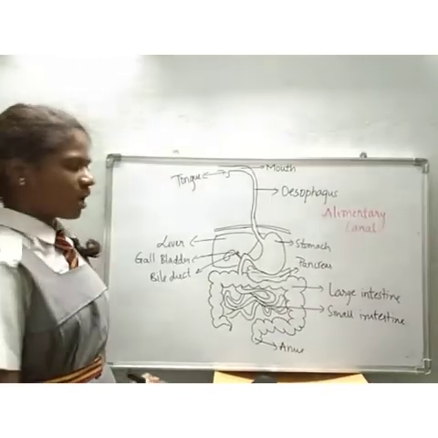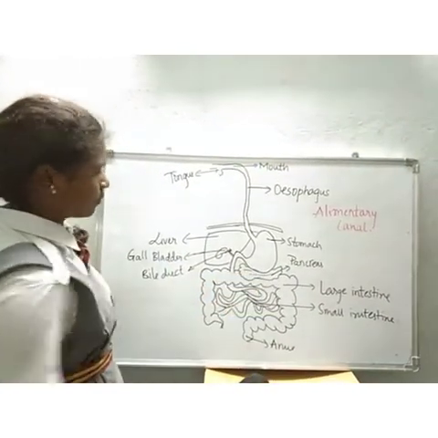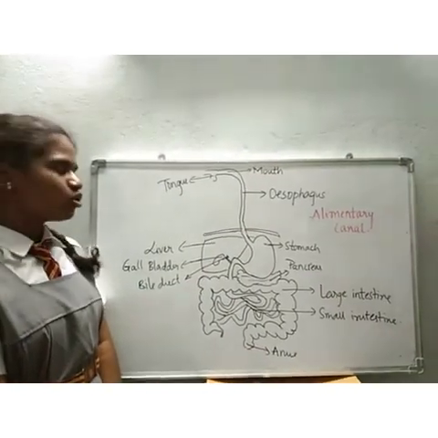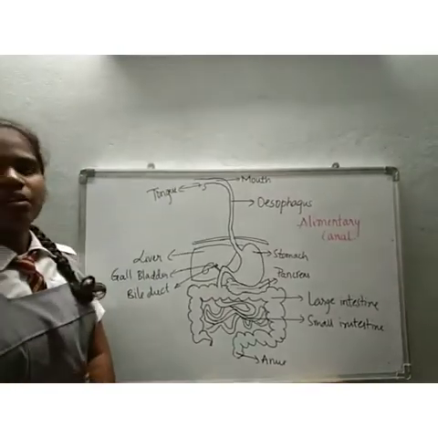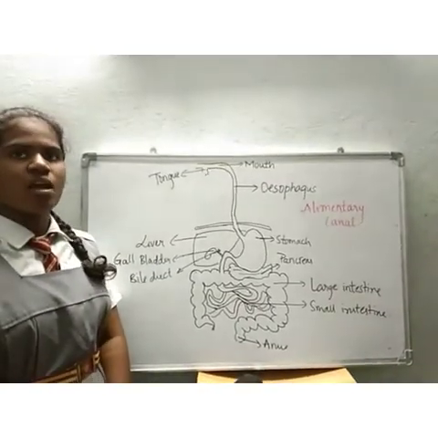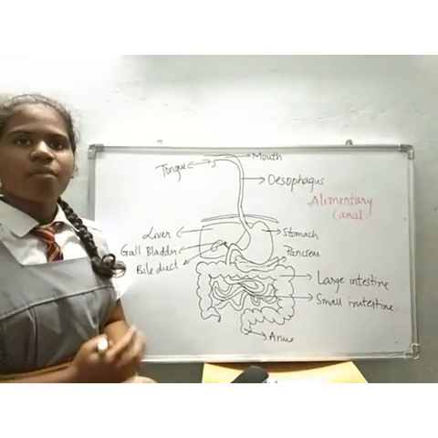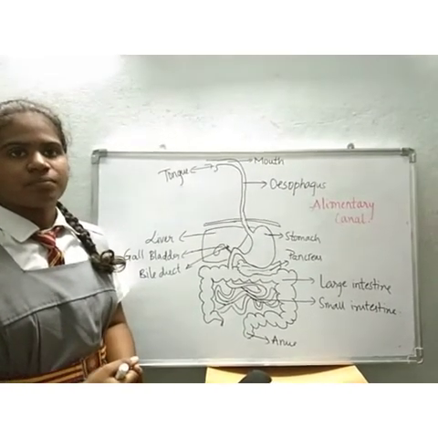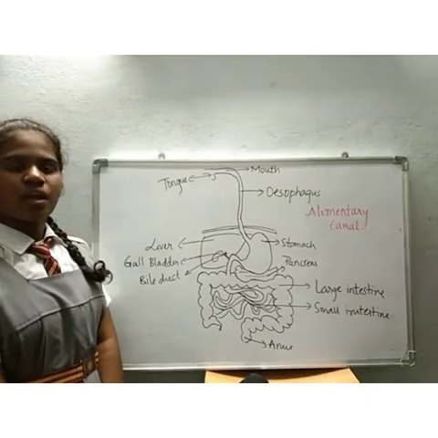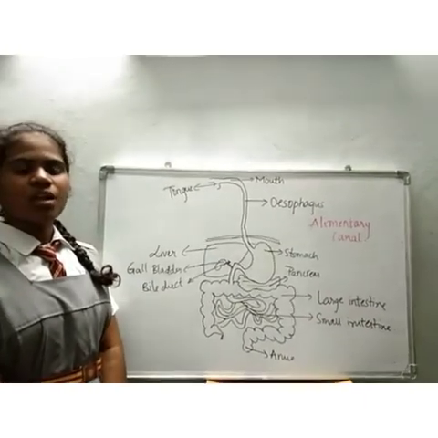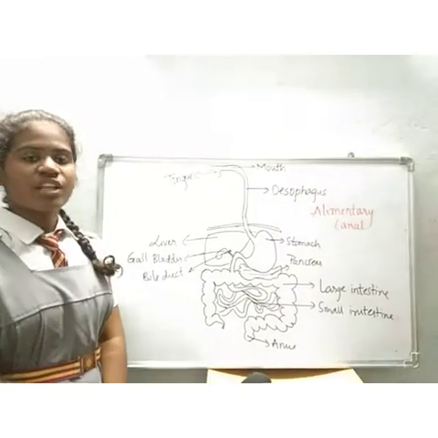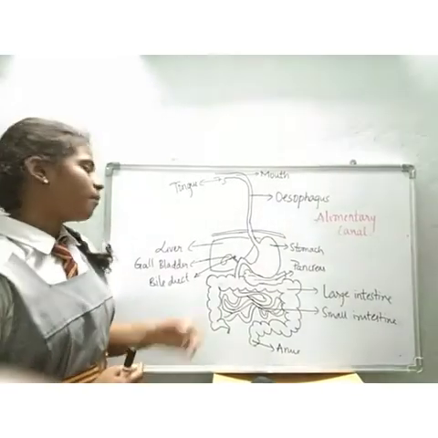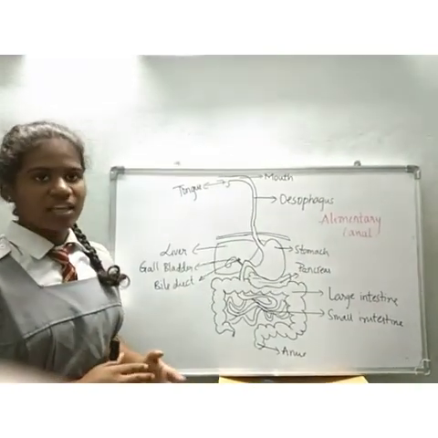Duodenum contains two glands, that is liver and pancreas. Liver contains bile juice which helps in emulsification of fats. That means breaking down of big fat molecules into small globules. It also contains bicarbonate ions which help in changing the acidic medium food into alkaline medium. Bile juice does not contain any enzymes.